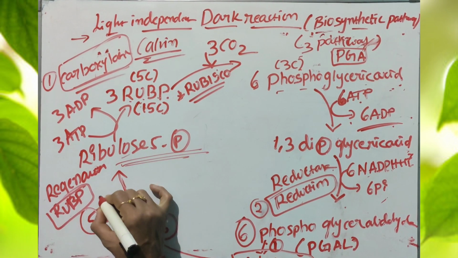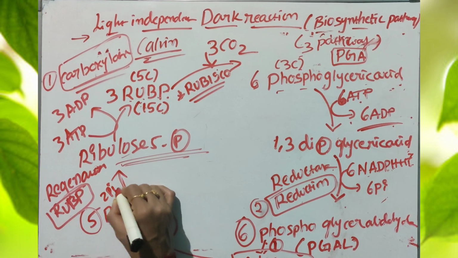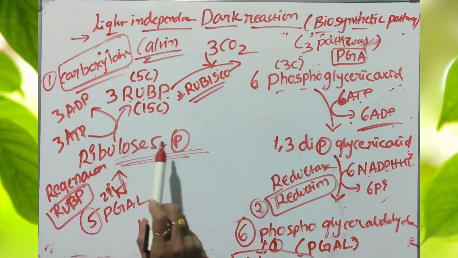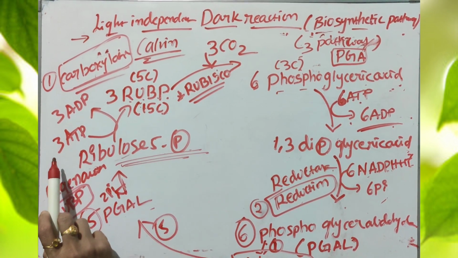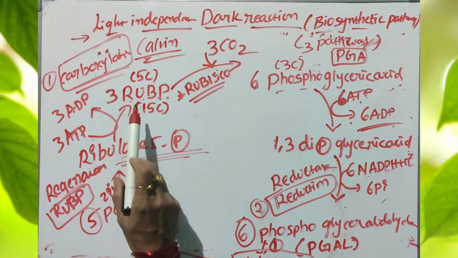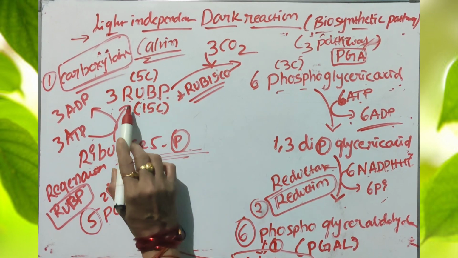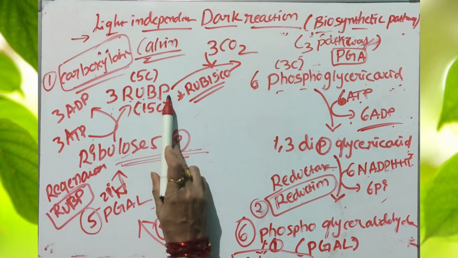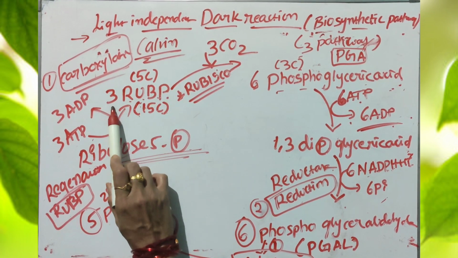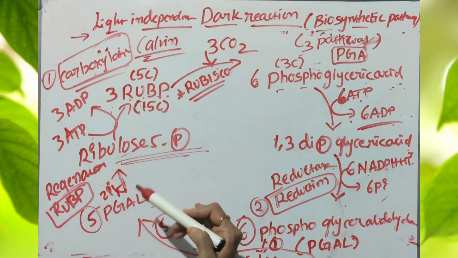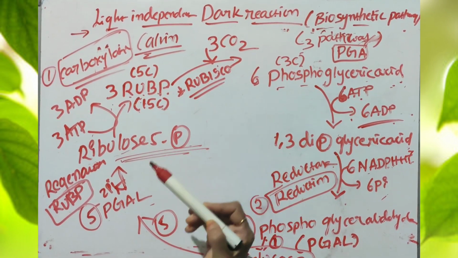by the removal of 2 inorganic phosphates. So the product is called ribulose 5-phosphate. Again it reacts with the 3 ATP molecules to produce 3 molecules of ribulose bisphosphate, the 5 carbon compound. How many RUBP molecules? 3 RUBP molecules. Totally 15 carbons are regenerated in the dark reaction.